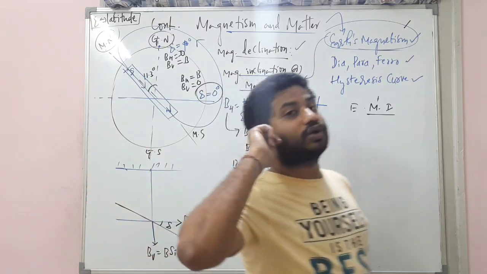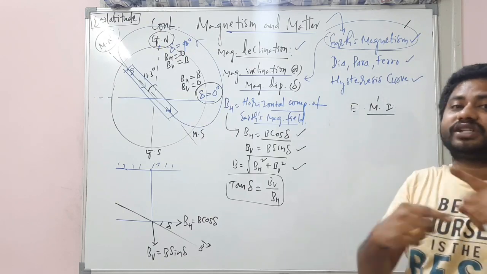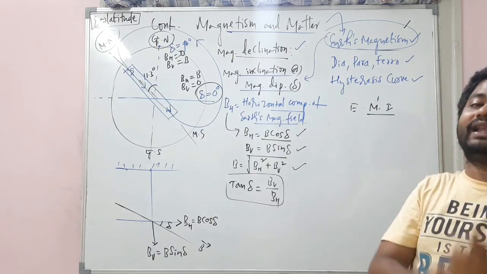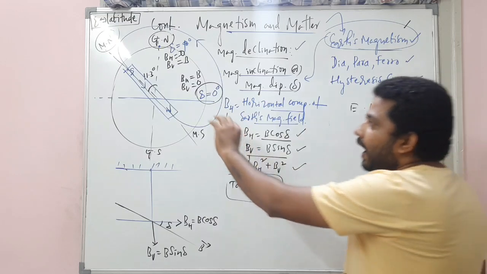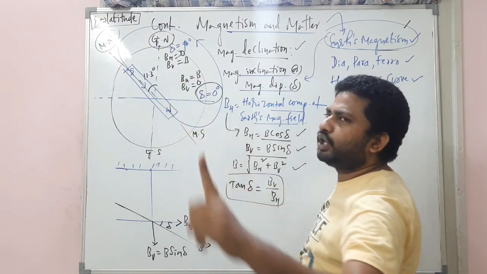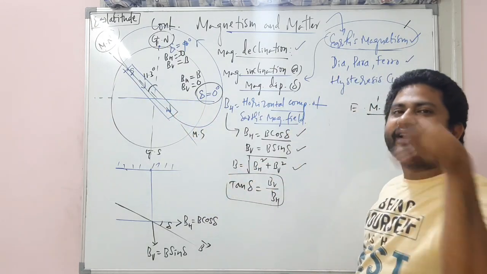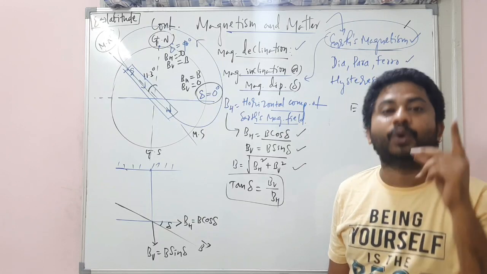In this way also questions can be asked. Be careful while understanding this. So at the equator, there is only the horizontal component of Earth's magnetic field. The vertical component of Earth's magnetic field becomes 0.